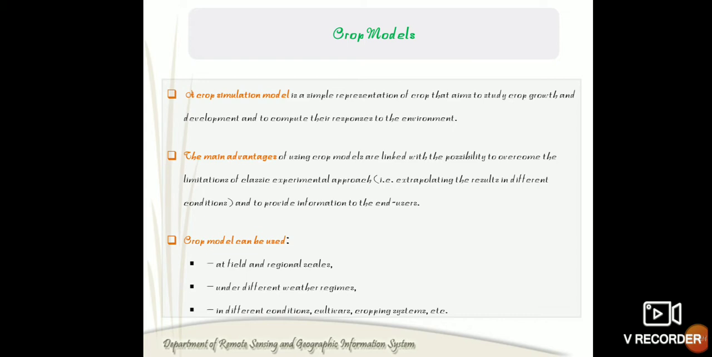Next one is the benefits or the advantages of these crop simulation models. These models are interlinked with the possibilities or practices to overcome the limitations of the classical experimental approach. And these models are used at field and regional scales, and also in different weather regimes, cultivars and cropping systems, etc.